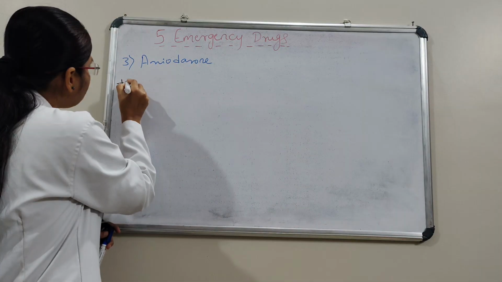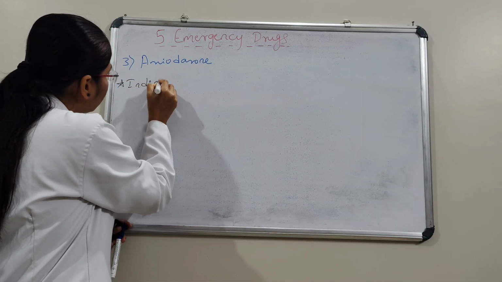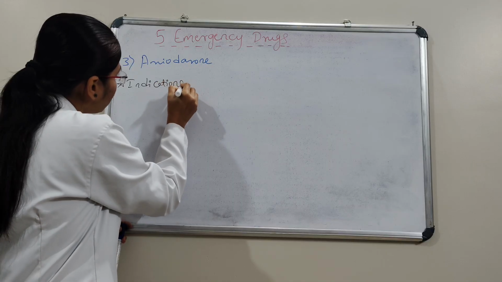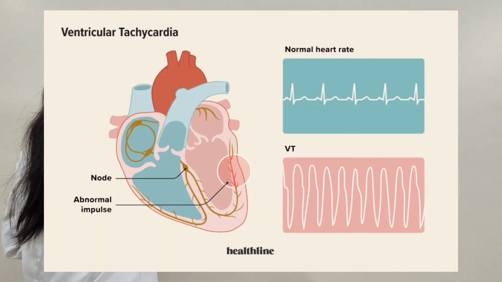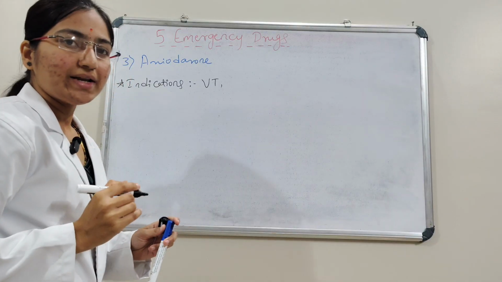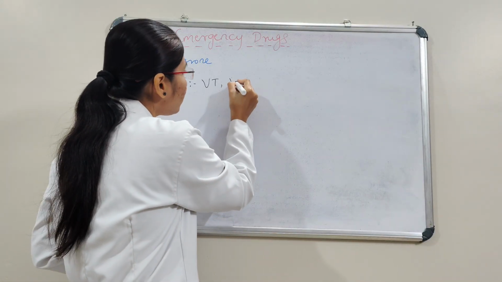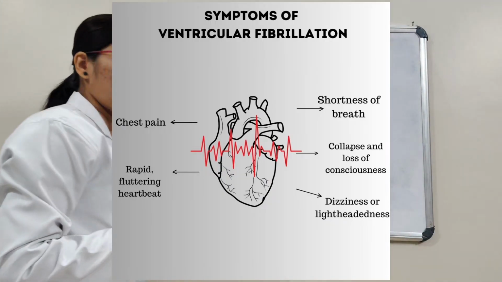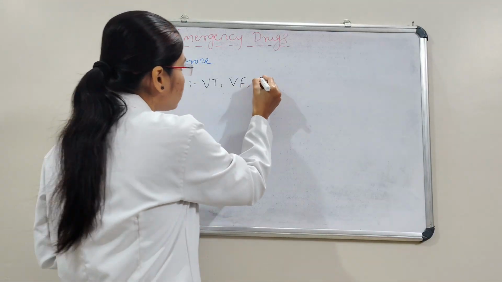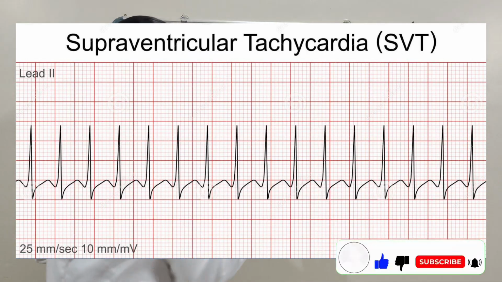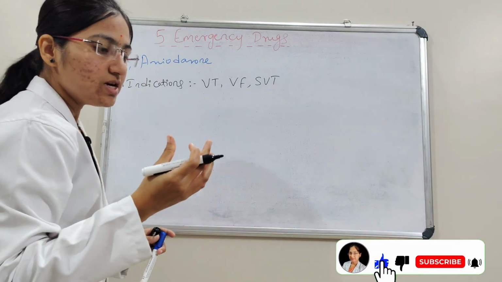The indications are ventricular tachycardia, ventricular fibrillation, and mostly supraventricular tachycardia.